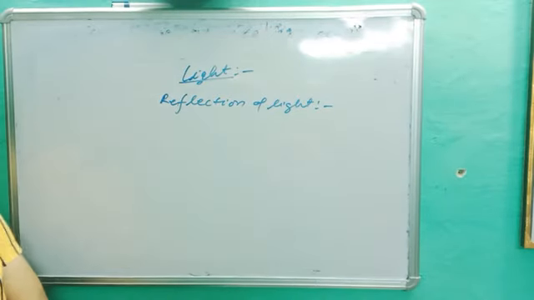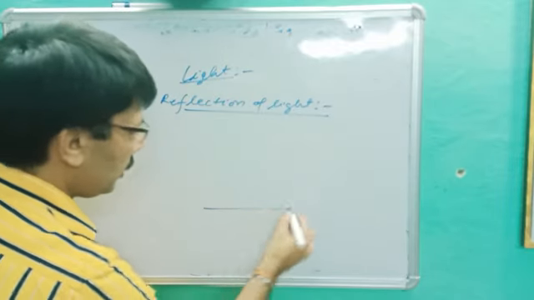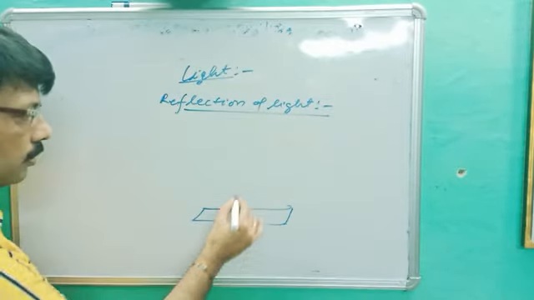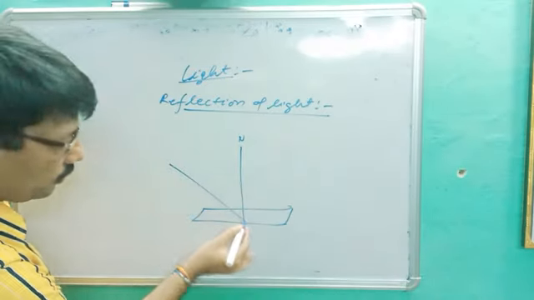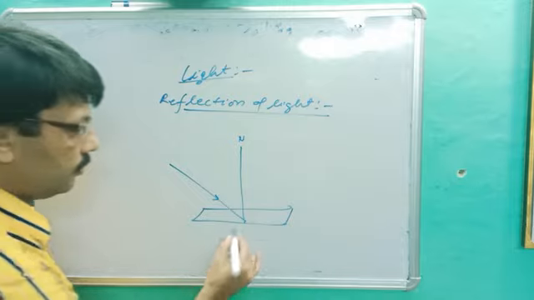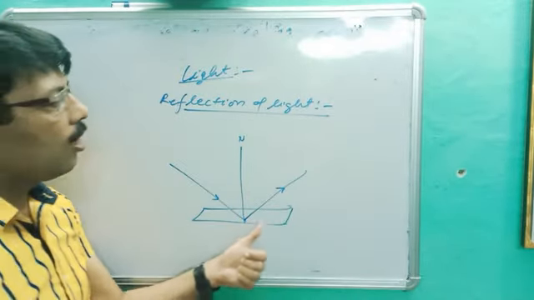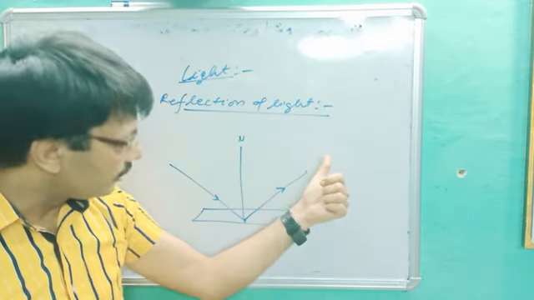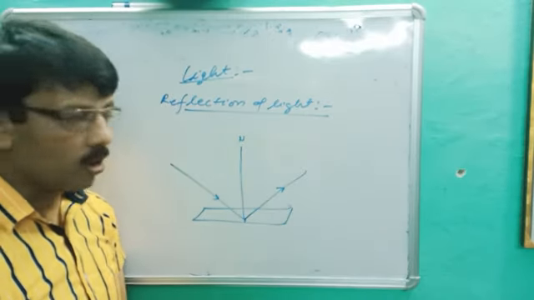Reflection of light. So see the first topic, reflection of light. This is any well polished surface. This is called normal N. This is called incident ray. This is called reflected ray. So bouncing back of light in the same medium, that phenomenon is called reflection.